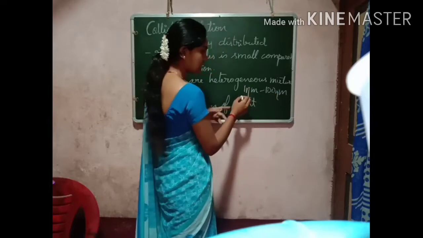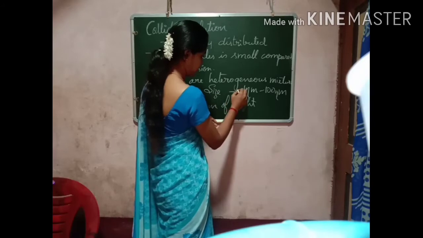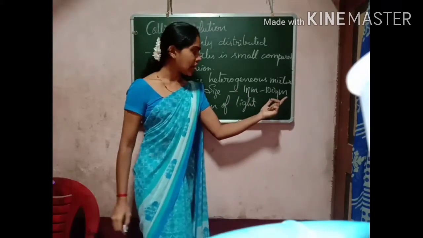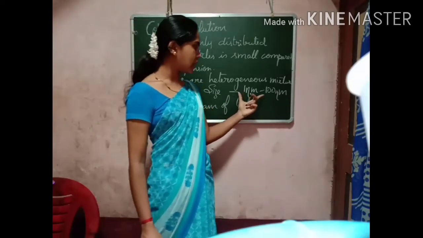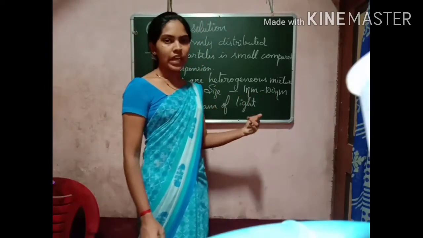Okay, this is the size of the particle: 1 nanometer to 100 nanometer. The size of the particles remains between 1 nanometer and 100 nanometer, so they will scatter the beam of light.